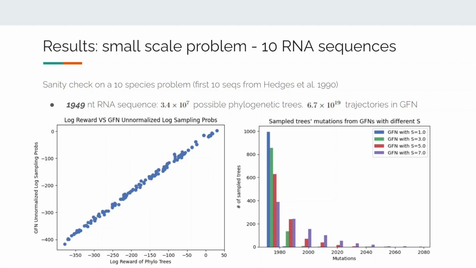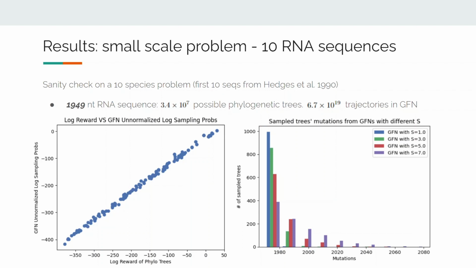Now let's look at some results. First, we do a sanity check on a small-scale problem to show the idea is sound. We use the first 10 taxa of the dataset collected by Hedges et al. in 1990. These are RNA sequences with 1949 nucleotides. There are in total 34 million possible trees in the data space. Also, in terms of GFlowNet, there are more than 10 to the power of 19 trajectories.